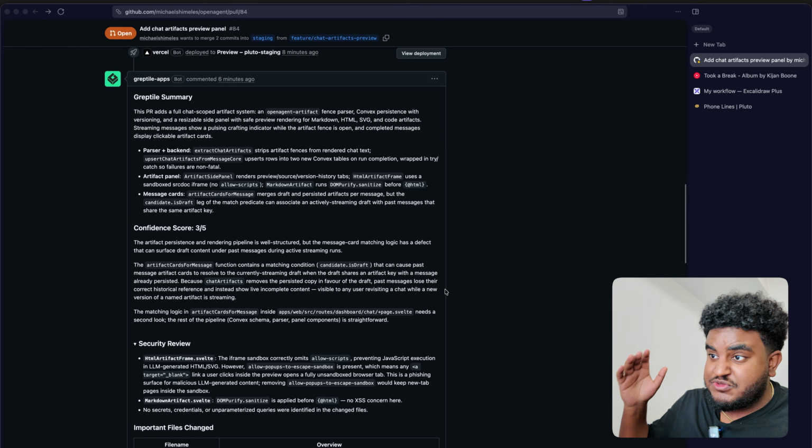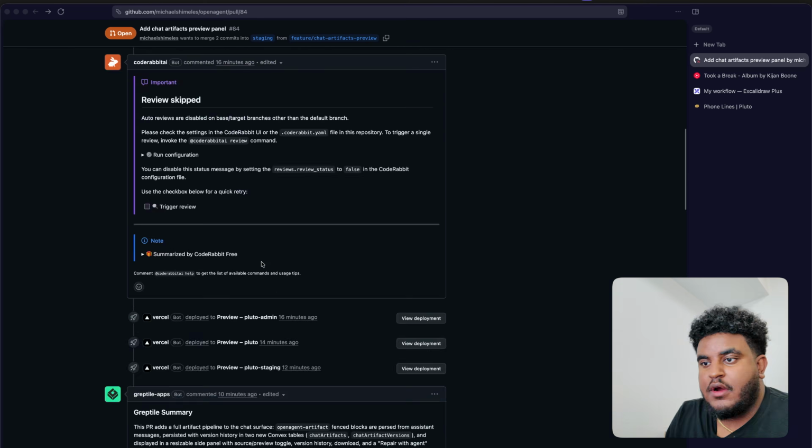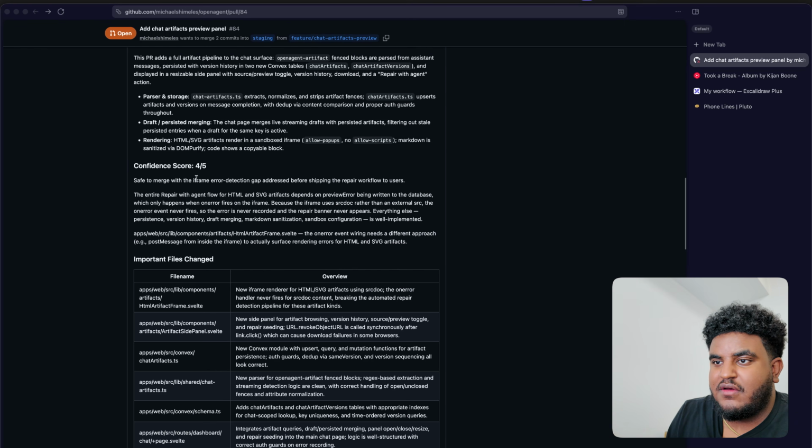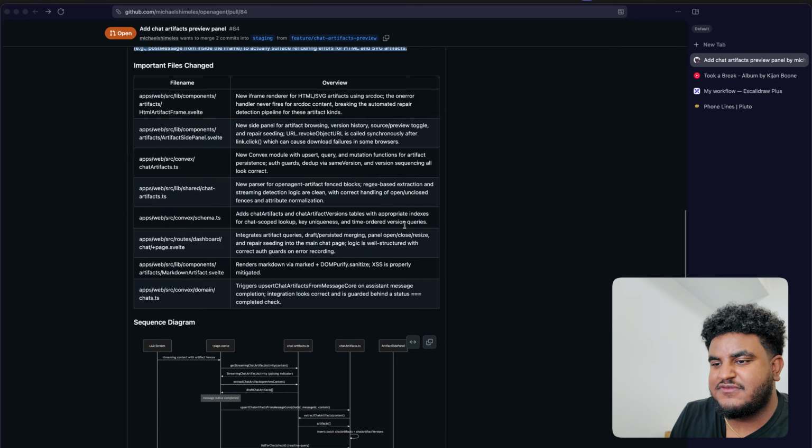Sometimes, I'm not gonna lie, especially if the PR is big, it might even degrade. So let's see what we get. All right, so we got an update and we got a 4 out of 5. It says it's safe to merge with the iframe error detection gap addressed before shipping the repair workflow to users. It tags this specific file and says the onerror event wiring needs a different approach. For example, postMessage from inside the frame to actually surface rendering errors to HTML and SVG artifacts.